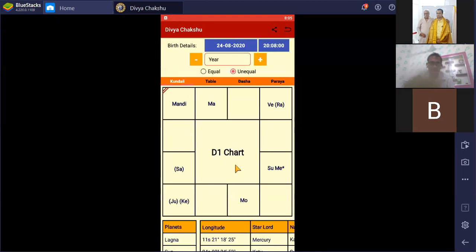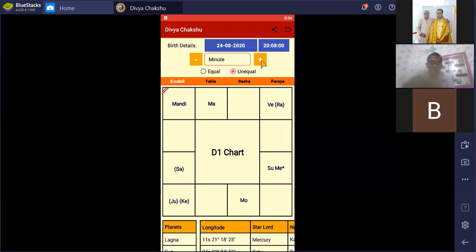Now this is the chart of the present day and present time. Here the unequal version of Nadi Amsha has been set by default. You can select here to move forward or backward by year, month, day, hour, minute and second. Just choose here, suppose I am choosing minutes. Then we have taken 8 hours and 8 minutes p.m.